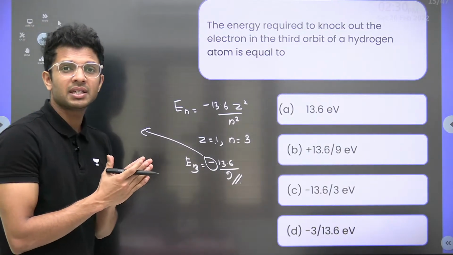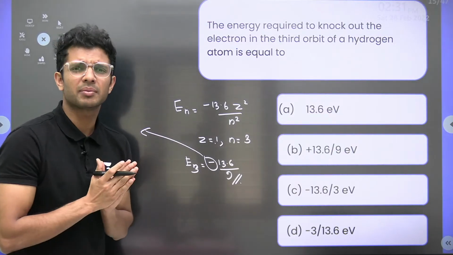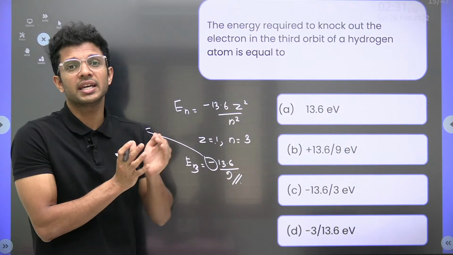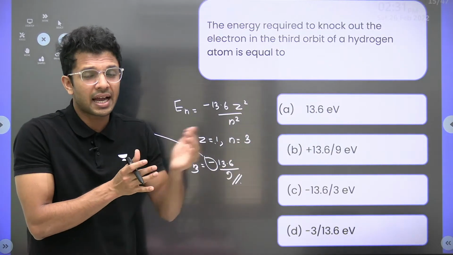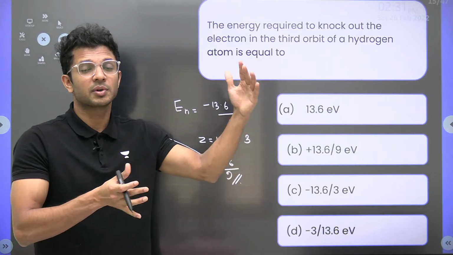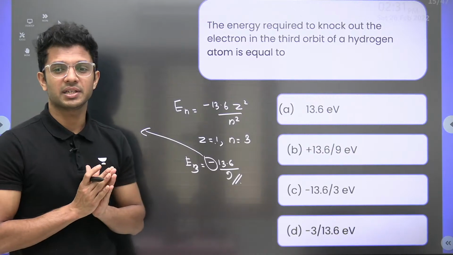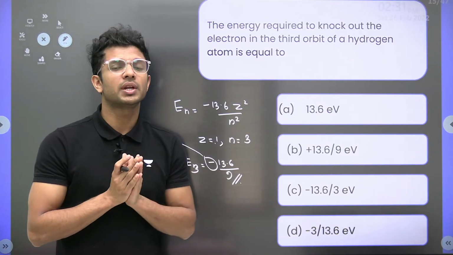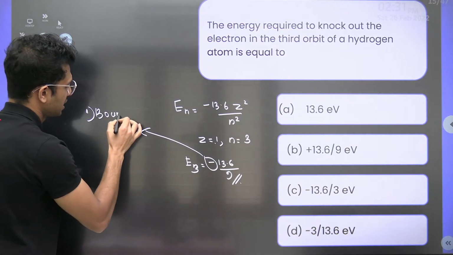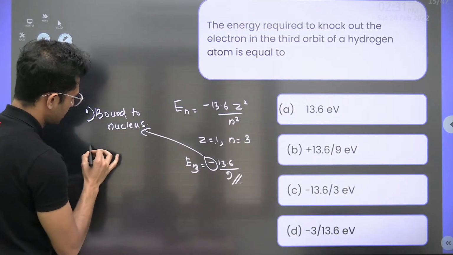It simply means that this electron is in a bounded system. What does a bounded system mean? It means that the electron is bound to the nucleus. It is attracted to the nucleus and has to move in the fixed path decided by the nucleus, because an electron is always bounded to the nucleus. That's what the negative sign means. It can be explained also in another way. First meaning: it is bound to the nucleus, it is attracted to the nucleus.